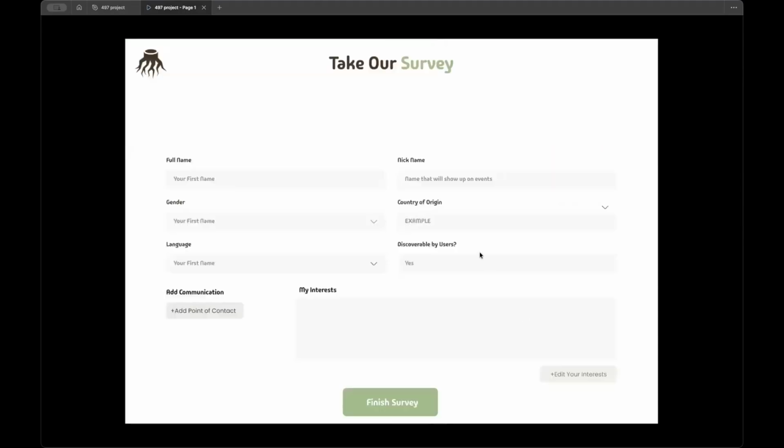As you can see in our survey for a new account, we focus on very simple information: name, gender, and discoverable by users. This one being important for those that may not be comfortable sharing all their information yet within a new community, so that users that create events can't see all of your information. It also allows you to put your country of origin, add either an email or a phone number as your point of contact based on what that person has. And lastly, edit their interests, which is the bread and butter of how our algorithm to match events to users' interests works. So let's say after they put in this survey, they fill it in, we finish it.